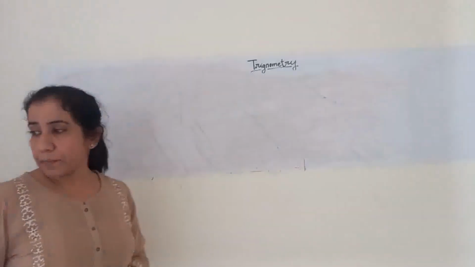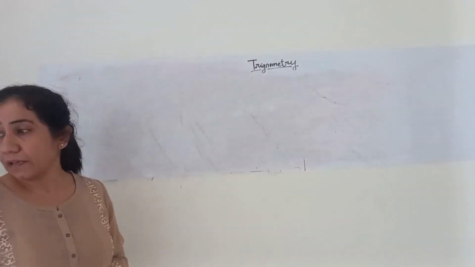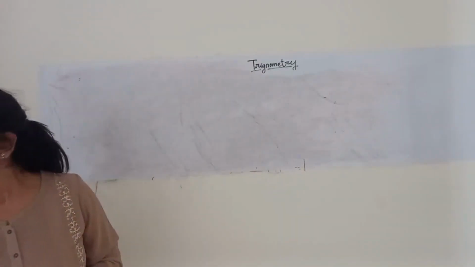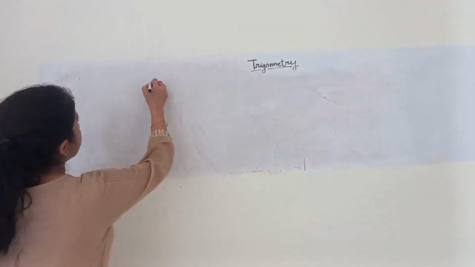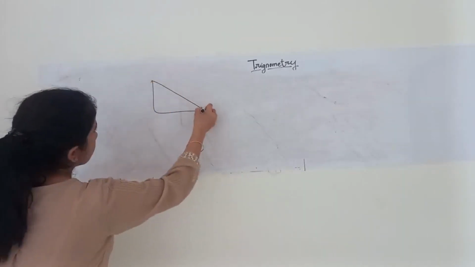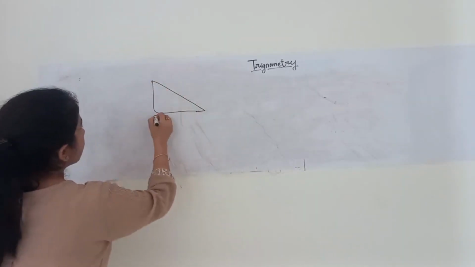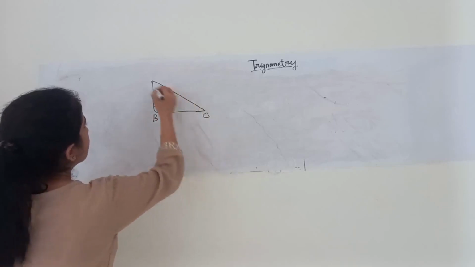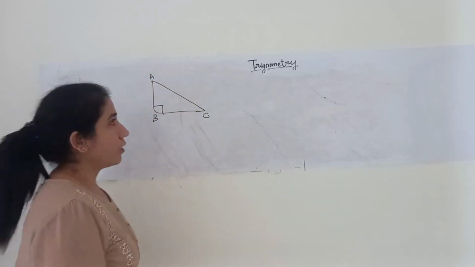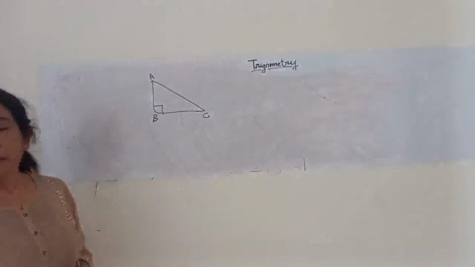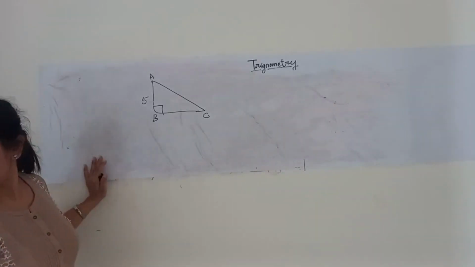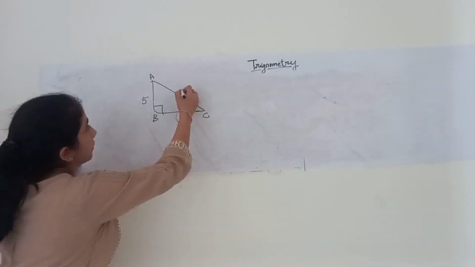Okay, next question. In a triangle ABC, right angled at B, I'll draw it, B, C and A. Two sides are given over here. AB is 5 centimeter and AC is 10 centimeter.